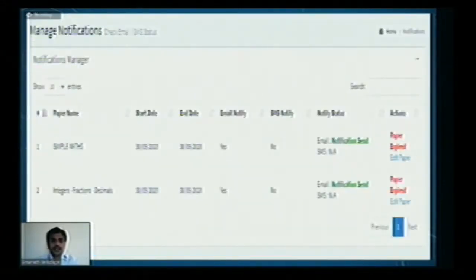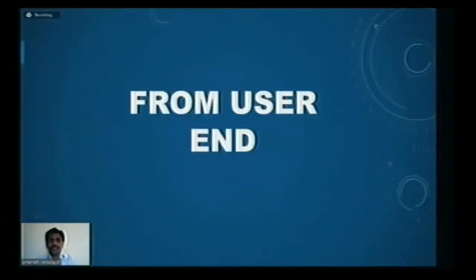So this particular link will be activated only at the time mentioned by the teacher. And these are the notification managers we have, like what are the exams available for the teacher, how he can go through these things, and he can activate them. So these are the things from the teacher side. What about the end user? How will a student be feeling?